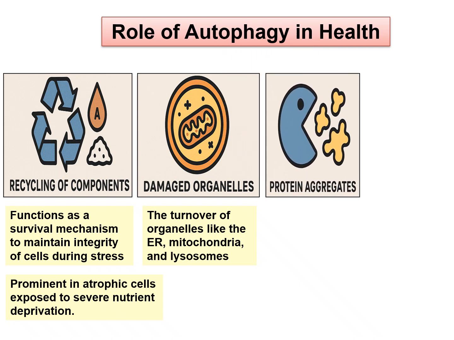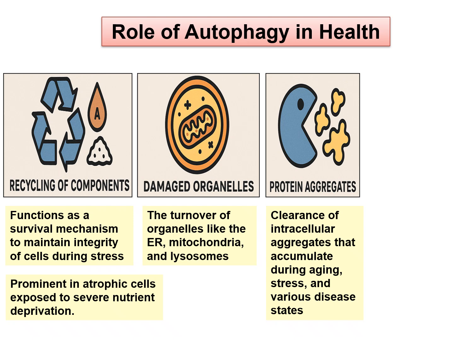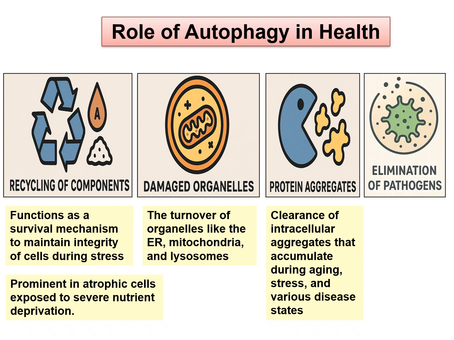And protein aggregates: there are certain protein aggregates getting formed, and their clearance is done by autophagy. These aggregates are responsible for various disease states like neurodegenerative diseases. So by autophagy, when there is clearance of the protein aggregates, it can prevent certain neurodegenerative diseases. And elimination of pathogens: intracellular pathogens are eliminated by autophagy.